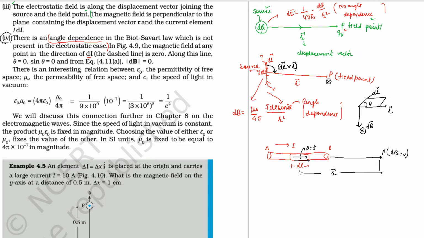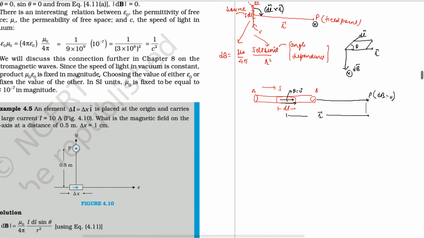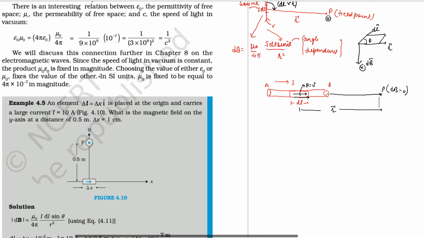So this is all about this, and now I am extending this discussion with you. It is very interesting. We have seen that in the case of dE, this is 1 by 4 pi epsilon 0 and dq upon r square, right?